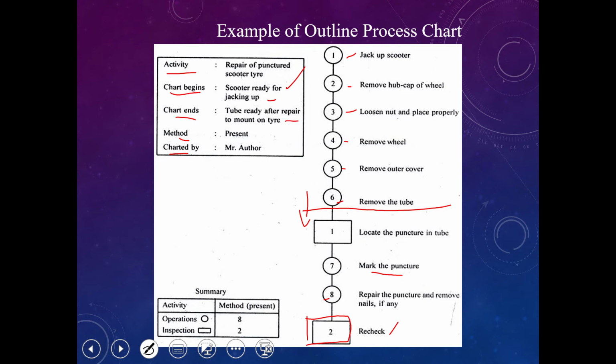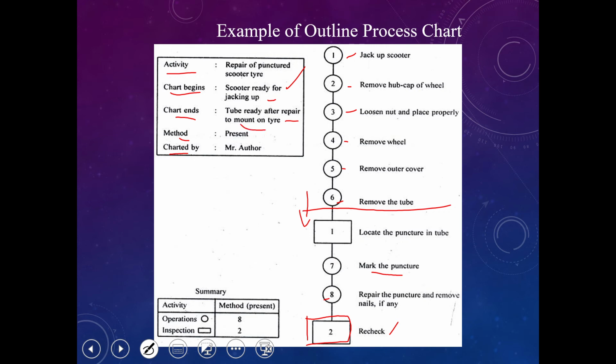They will do a recheck before they finish this process. Of course, after this they have another chart to mount the tube, ready after repair, to the tire. But for this outline, they finish when the tube is ready.